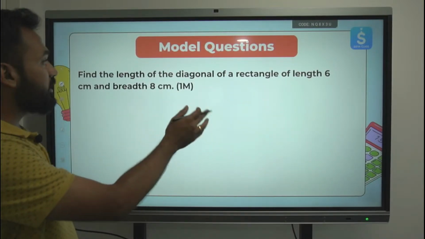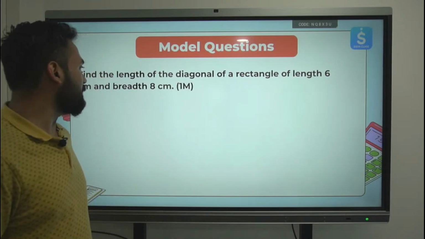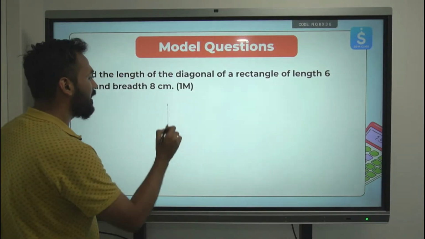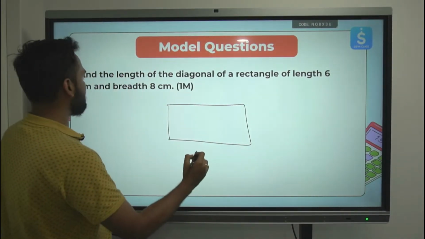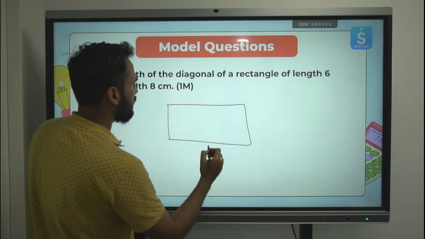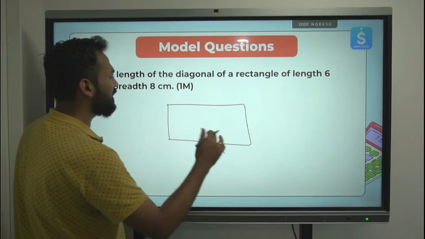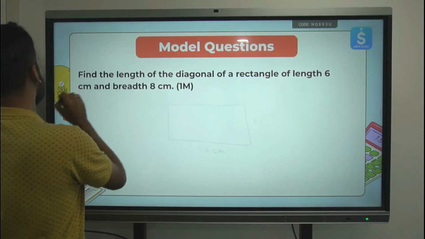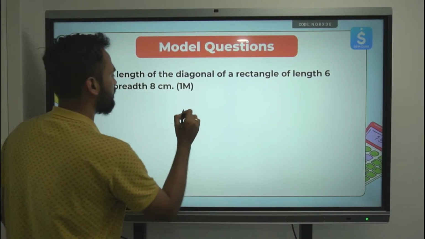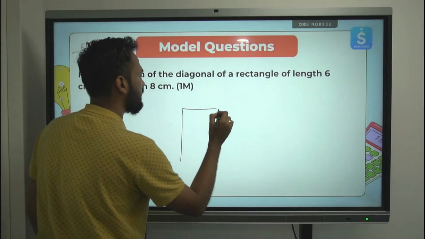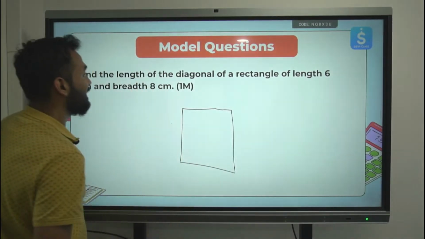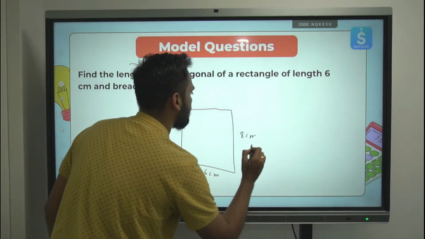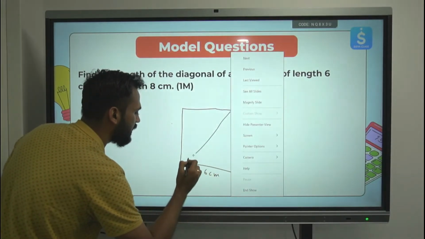Find the length of the diagonal of a rectangle of length 6 centimeter and breadth 8 centimeter. This again is 1 mark. The only thing is you need to understand the concept. If I have a rectangle like this, the length is 6 centimeter and the breadth is 8 centimeter. Generally the breadth is smaller, but in this question it is given that way, so I'll write it that way and make the diagram also the same way. This is how the rectangle looks. What is the length of this diagonal?